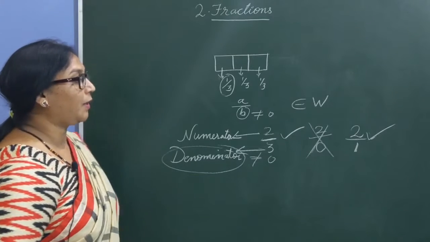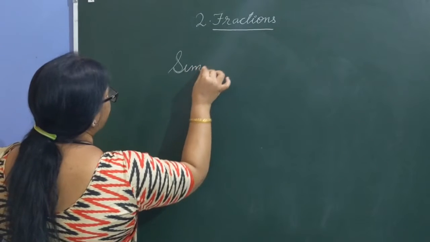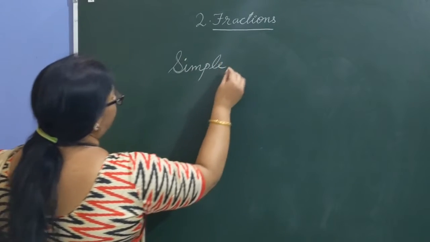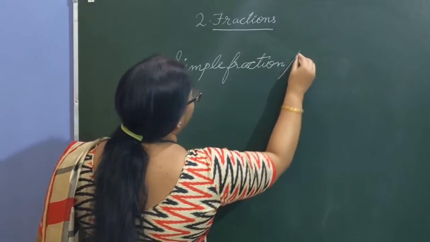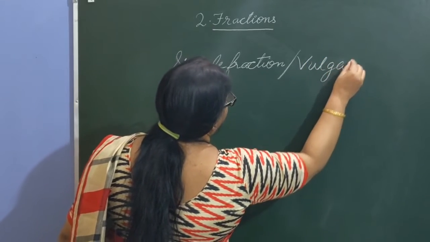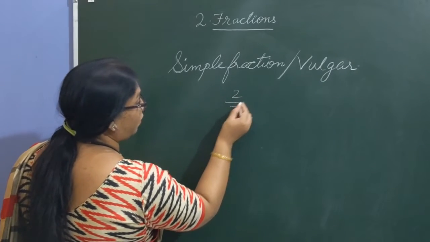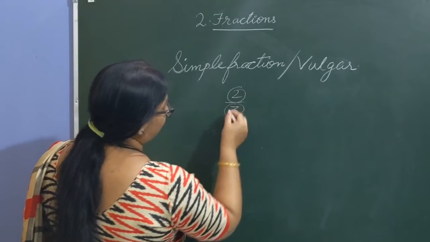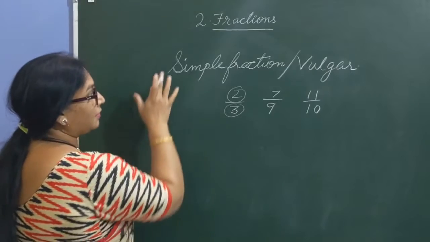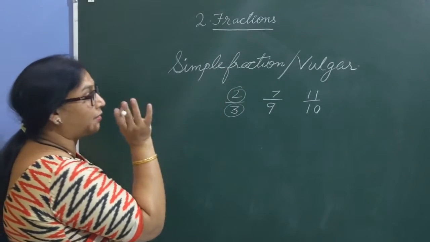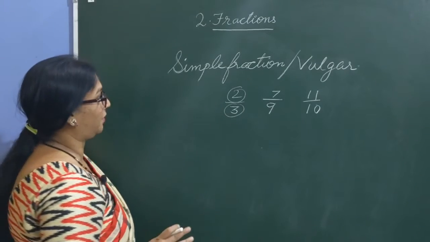Clear? Now let's try to understand what are simple fraction and complex fraction. Simple fractions, or you can say common fraction or vulgar fraction. Simple fractions or the vulgar fractions are the fractions in which the numerator and denominator are whole numbers. For example, 2/3, 7/9, 11/10. Simple fractions are the fractions in which numerator and denominator both are simple whole numbers.